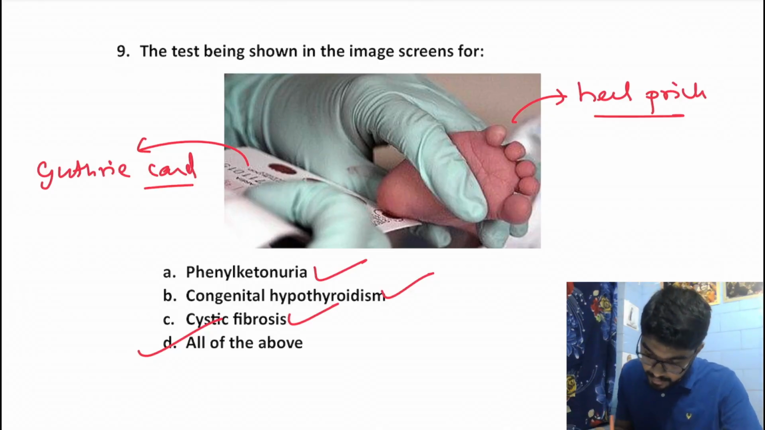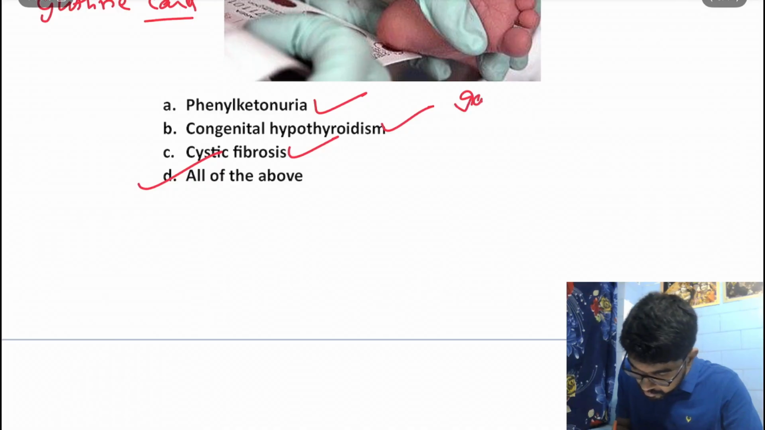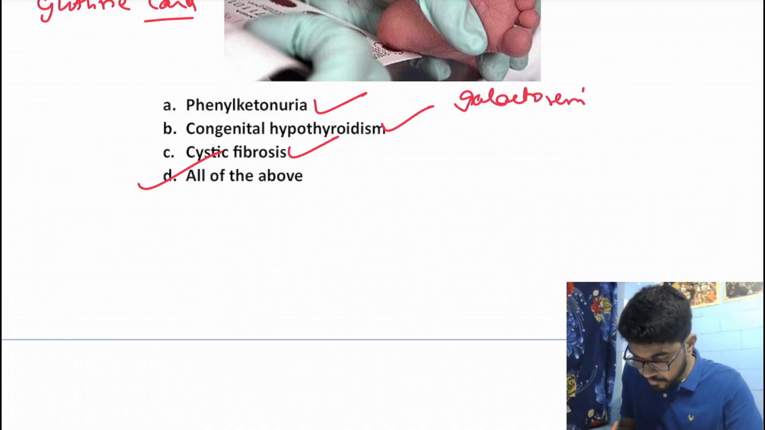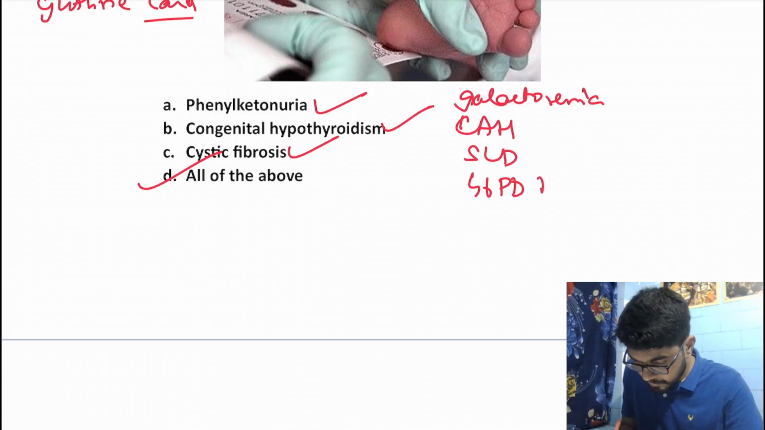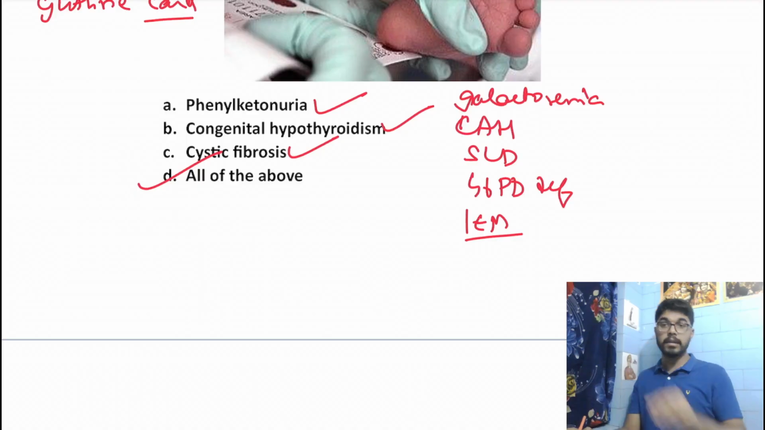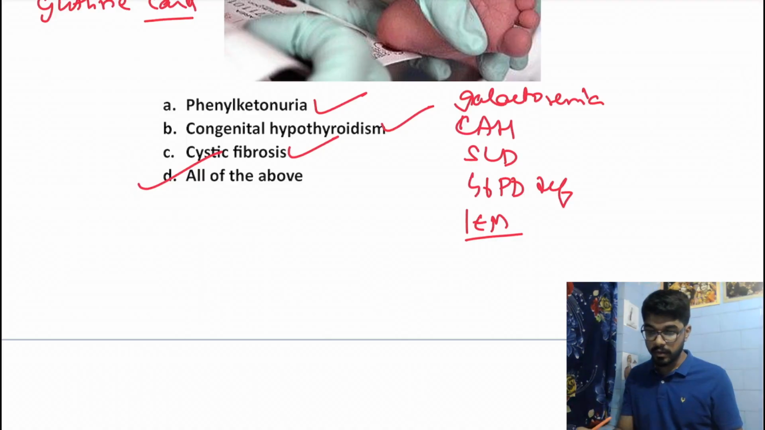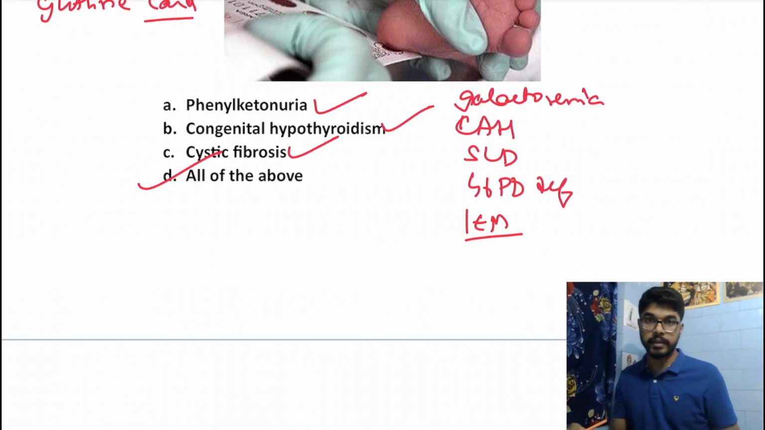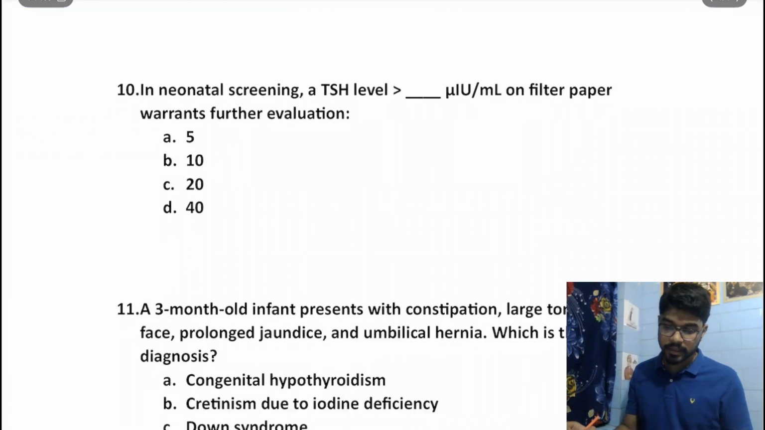Now besides these, this is also used for galactosemia, for congenital adrenal hyperplasia, for sickle cell disease, for G6PD deficiency, and for other inborn errors of metabolism. For a lot of things this can be used. Usually for inborn errors of metabolism, usually when enzyme deficiencies are suspected. Moving on to the next question.